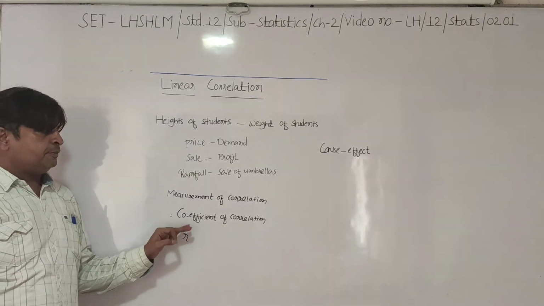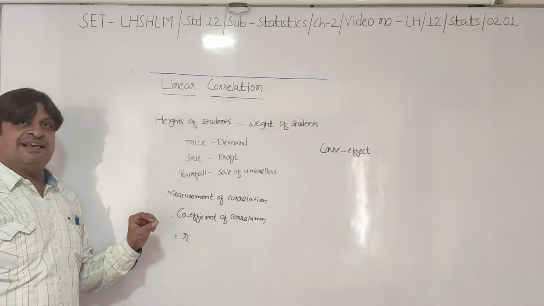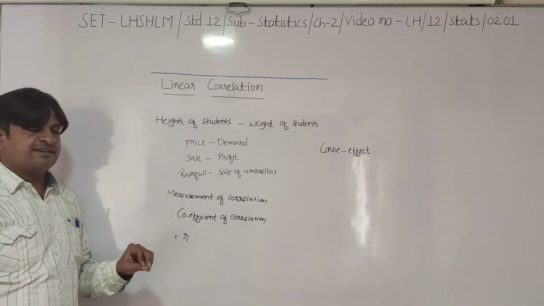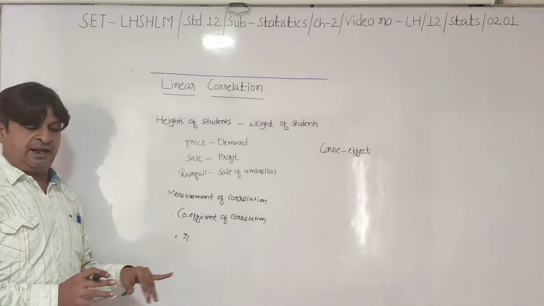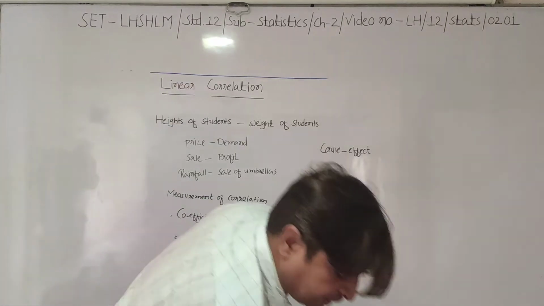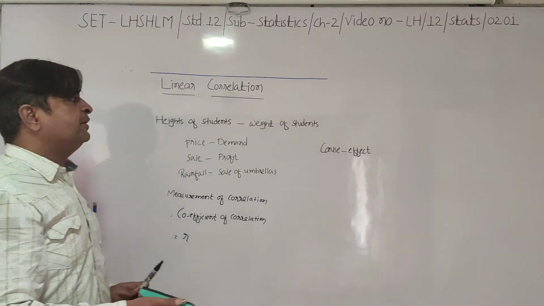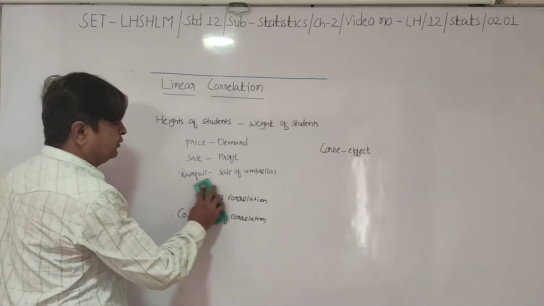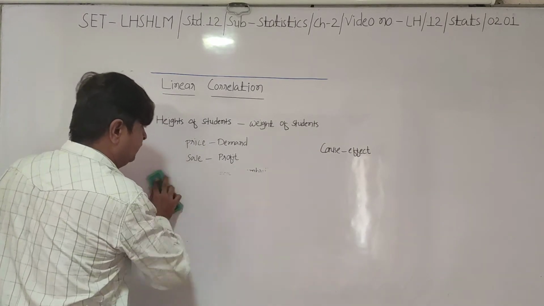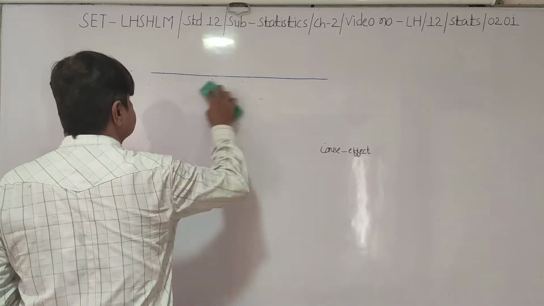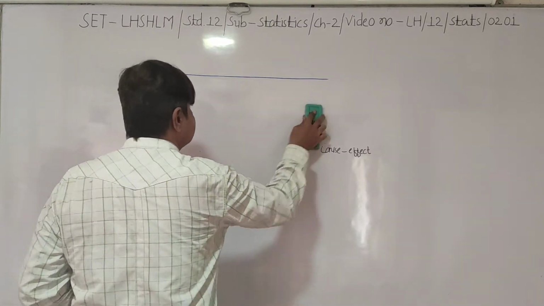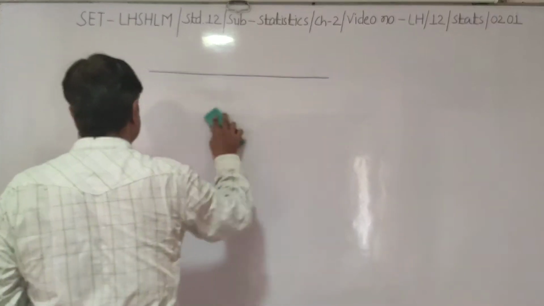So coefficient of correlation is the exact measure of relationship between two variables, and it is denoted by R. So now see, we will learn three different methods for the measurement of correlation between two variables. There are three different kind of methods. So now let us understand these three methods one by one.